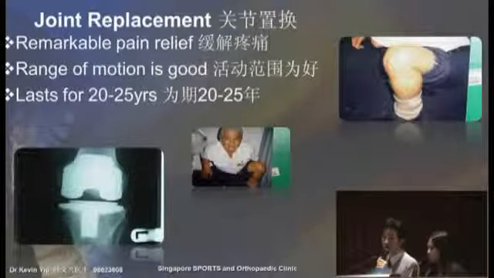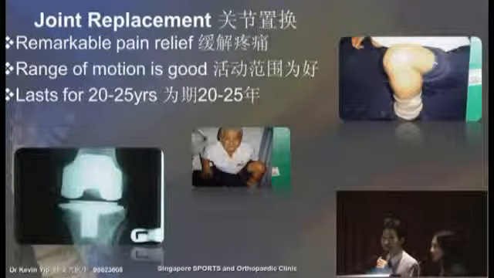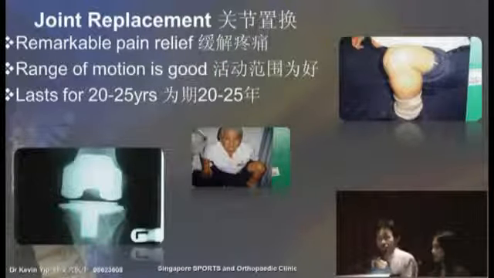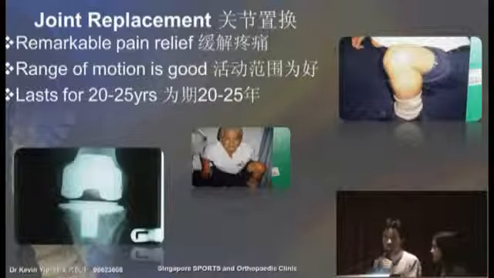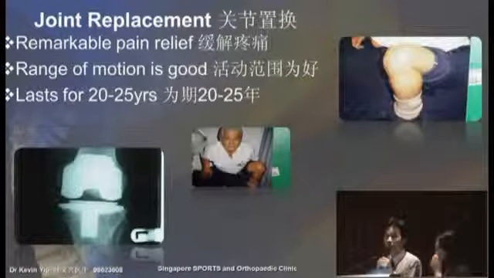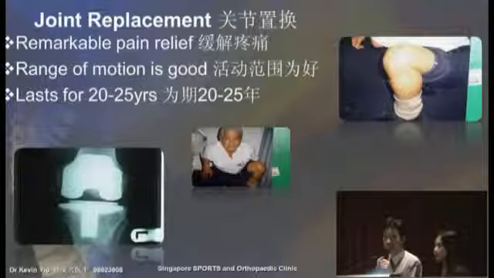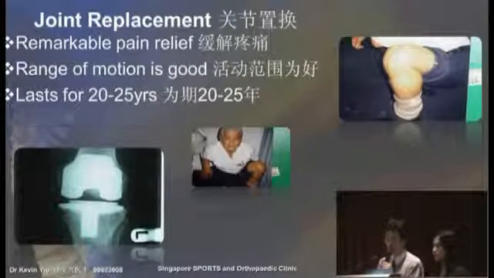So this is quite a good treatment for those patients with severe osteoarthritis. And the analogy that one can give for this would be equivalent to, let's say, for instance, making a crown for a badly decayed tooth.